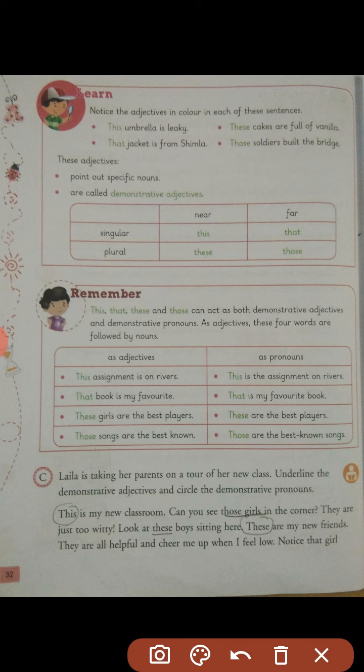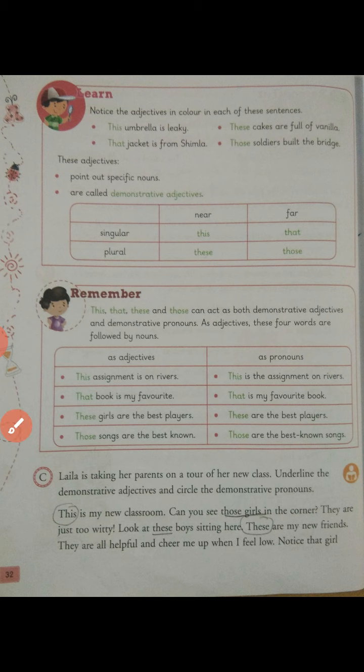Why have I circled the first word, this is my new classroom? Because, as I told you, is there any noun after it? No. After that there has to be a noun to describe, but no noun is coming, is came next to it, so that is the reason it is a demonstrative pronoun. But why have I underlined those girls? Because right after the word those, what is it? It's a noun, that is the reason it is a demonstrative adjective.